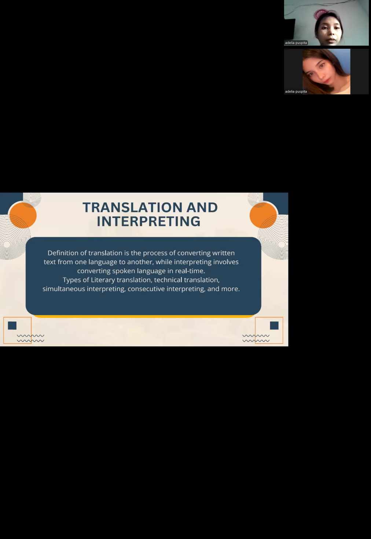So we're going to talk about translation and interpreting. The definition of translation is the process of converting written text from one language to another, while interpreting involves converting spoken language in real time. Types include literary translation, technical translation, simultaneous interpreting and consecutive interpreting, and more. This is an example of interpreting.